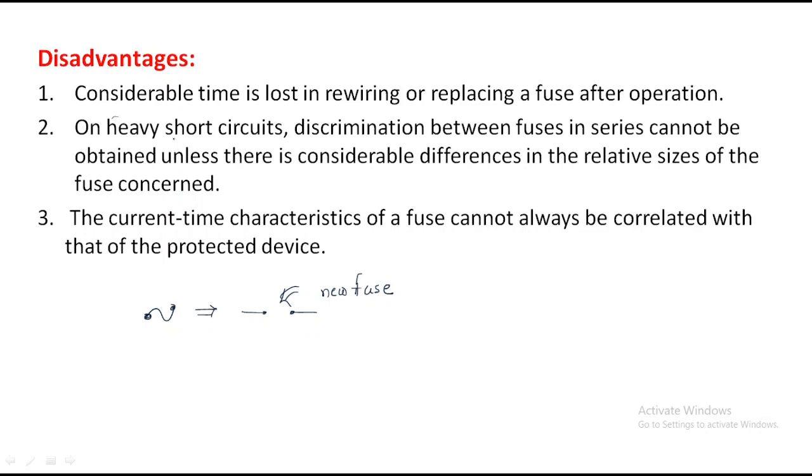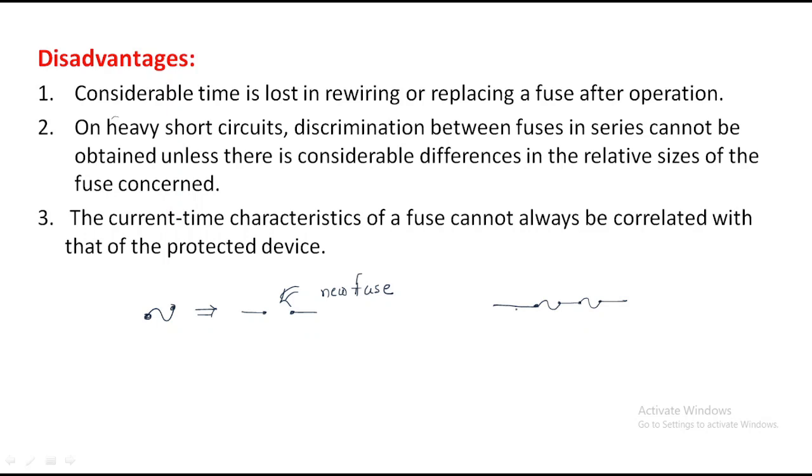Second, on heavy short circuit, discrimination between fuses in series cannot be obtained. Sometimes we have to use two fuses in a circuit to save the circuit.